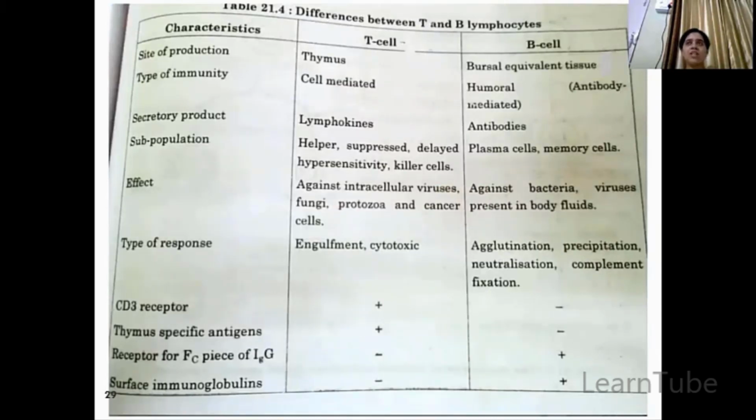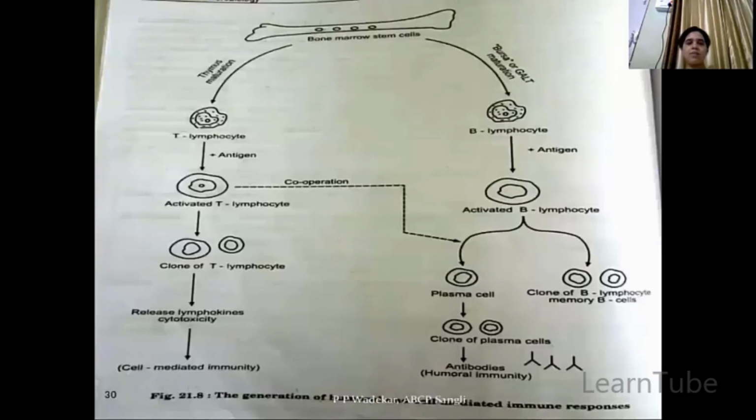Now this is the difference between T and B lymphocytes. Lymphocytes are usually classified into two classes, T and B, depending upon the site of maturation. Both the lymphocytes are produced in bone marrow itself. But after production, the maturation of these lymphocytes takes place via thymus. Those cells are known as T lymphocytes or T cells, and those which go via bursal equivalent tissue are known as B cells. Here you can see bone marrow stem cells. Those going through thymus maturation are T lymphocytes, and the others going through bursa are B lymphocytes.